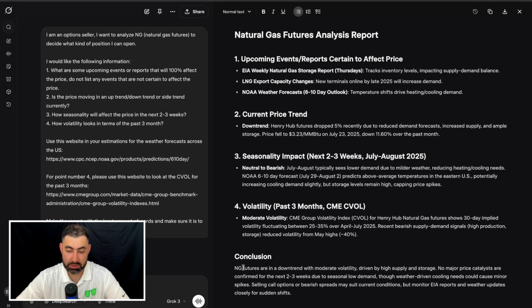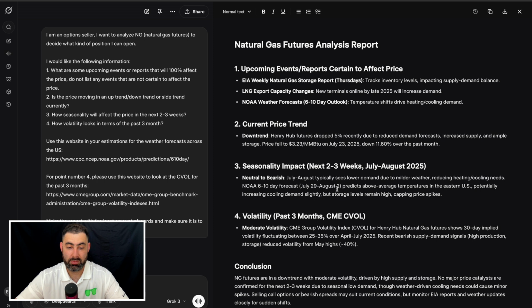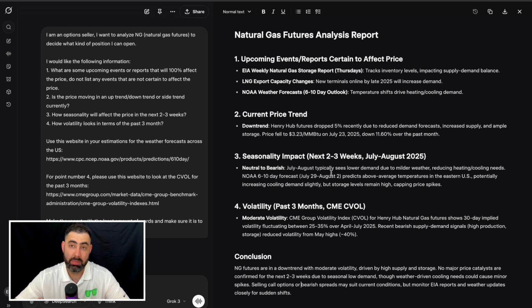And for the conclusion: natural gas futures are in a downtrend with moderate volatility driven by high supply and storage. No major price catalysts are confirmed for the next 2 to 3 weeks due to seasonal low demand, though weather-driven cooling needs could cause minor spikes. Selling call options or bearish spreads may suit current conditions, but monitor the EIA reports and weather updates closely for sudden shifts. So I would agree basically with everything said over here.